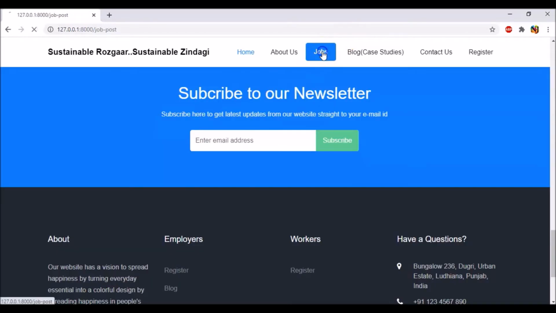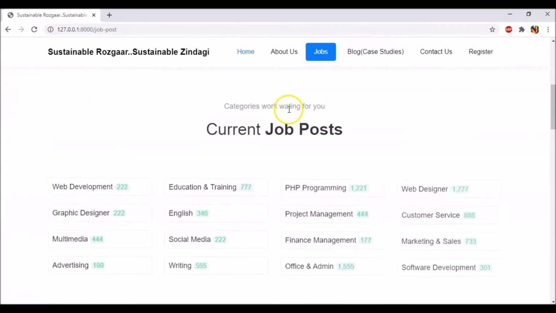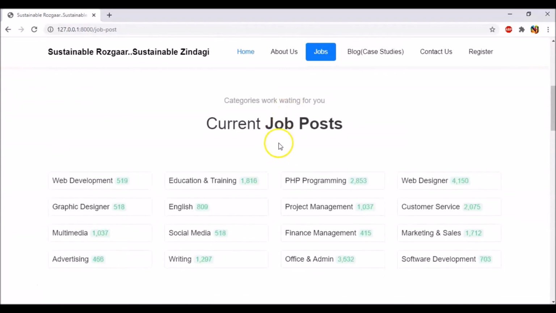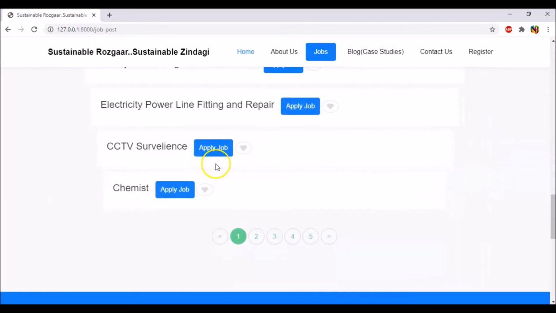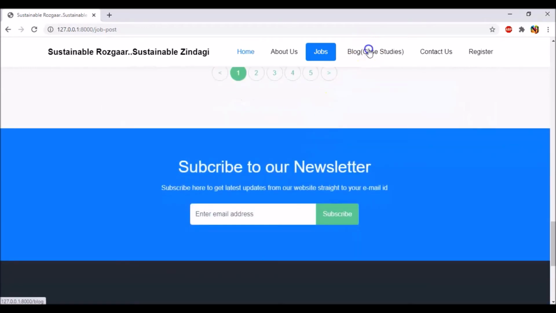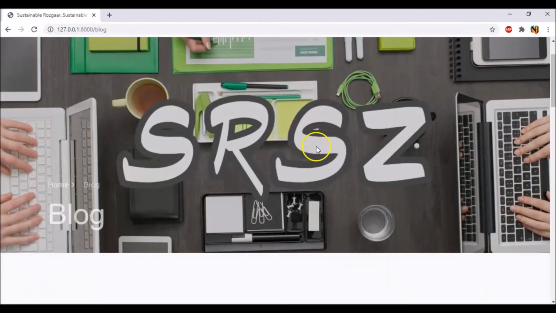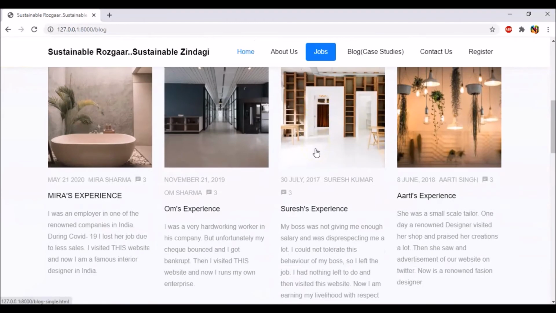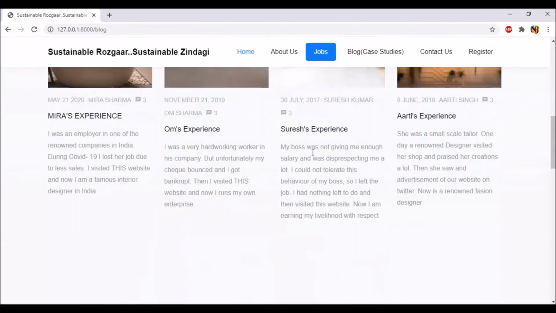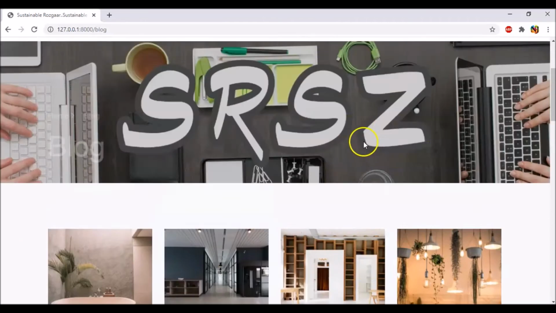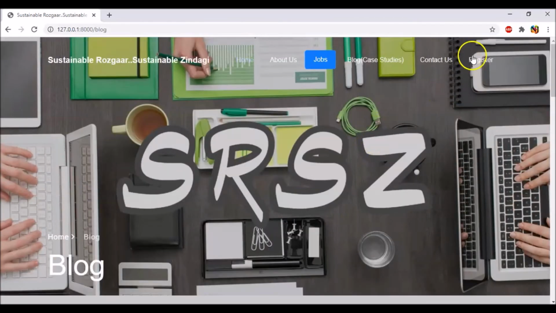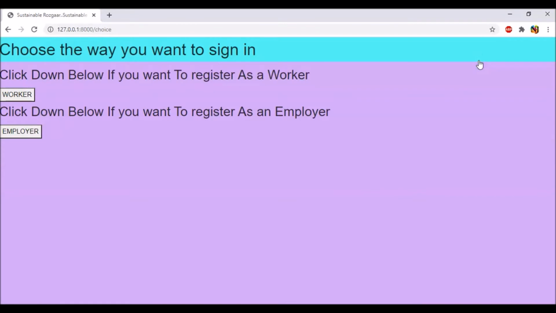And then we have the job page in which they can apply for a job, and we have many skill-based jobs including the normal jobs. Next, we have the blog and case studies, which I've created like an experience of the customers who have applied for a job in our website and they've earned a benefit from it. And next thing is the register. So when you register upon it, it shows you the two ways to sign in. And I'm going to show you both.